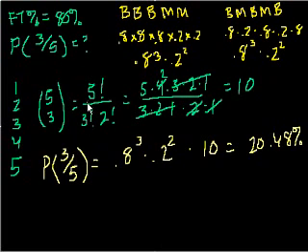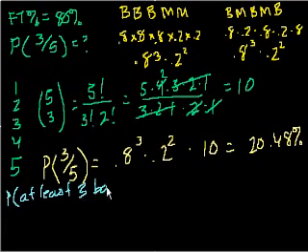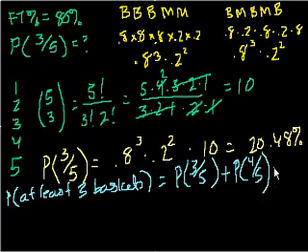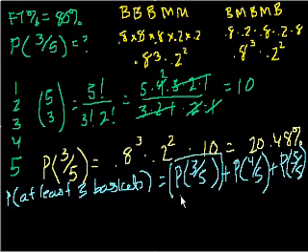Now let's make it slightly more interesting. Let's say I don't want to know the probability of exactly 3 out of 5, and this is actually something that people are more likely to ask. What is the probability of getting at least 3 baskets? Well, if you think about it, this is equal to the probability of getting 3 out of 5 baskets plus the probability of getting exactly 4 out of 5 baskets plus the probability of getting exactly 5 out of 5 baskets. Well, we already figured this one out. That's 20.48%. So what's the probability of getting 4 out of 5 baskets?